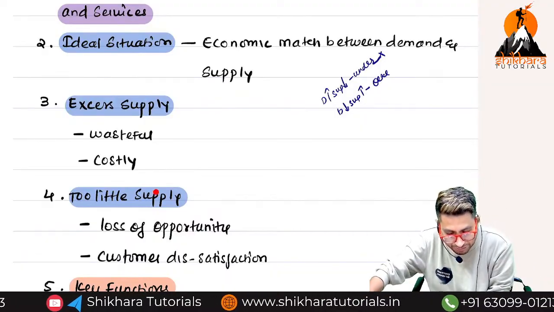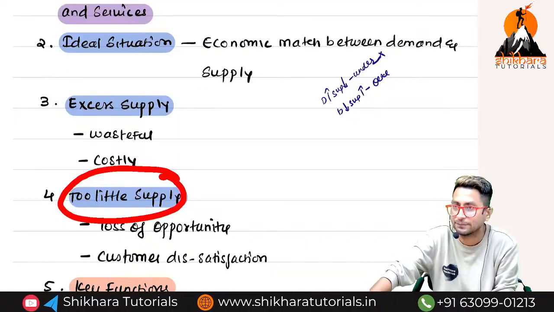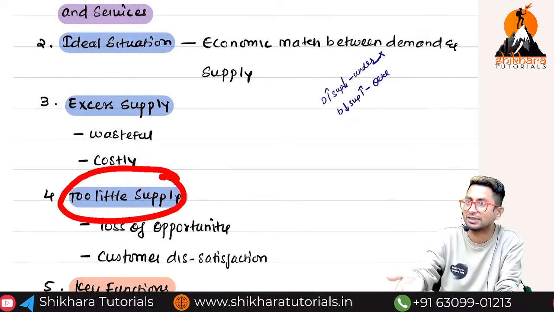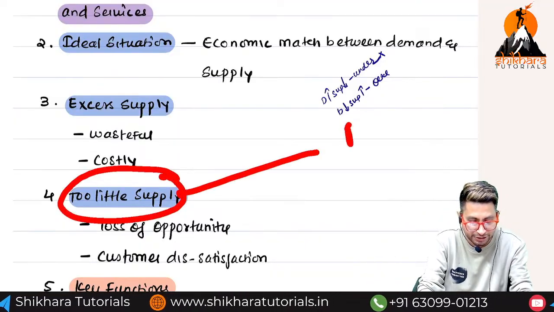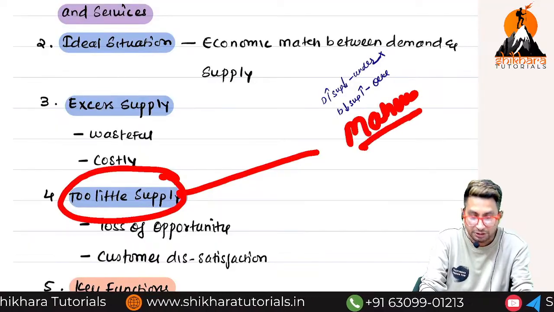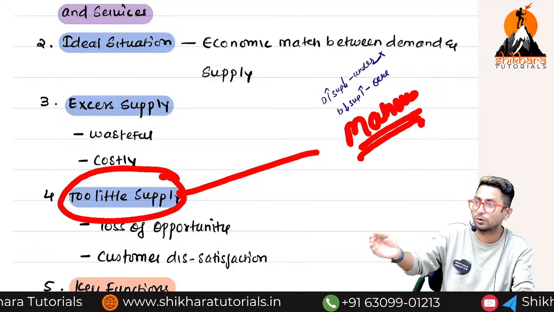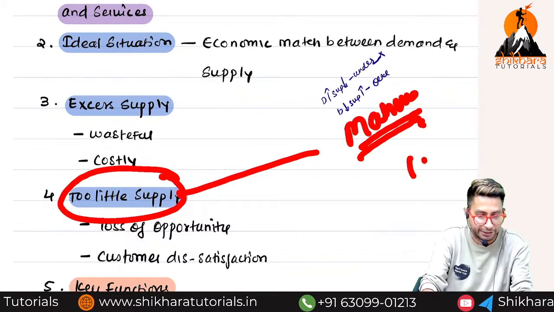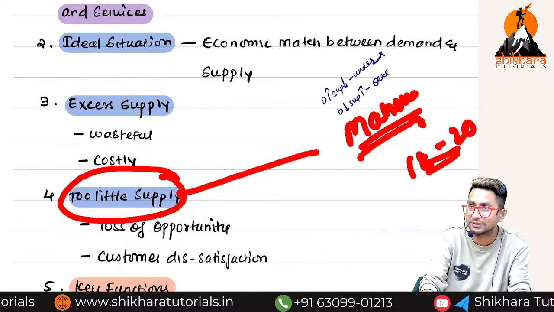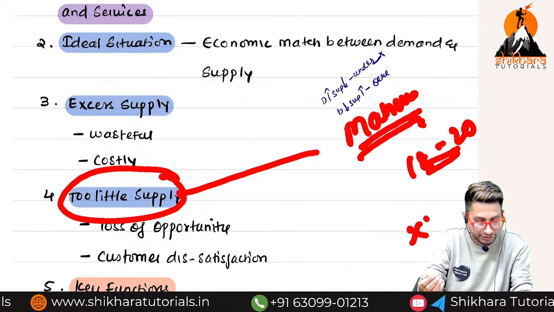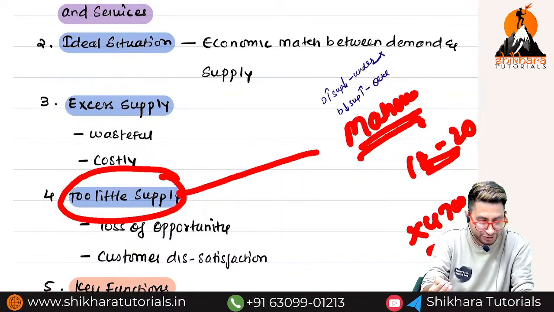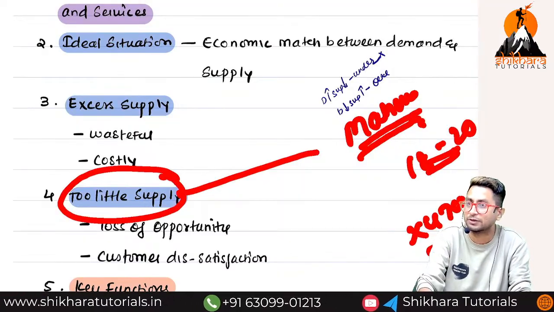In the same way, if I do too little supply, demand is already there in the market. This happens especially in the case of Mahindra vehicles. You go to any Mahindra showroom and say you want to buy that car, Thar. 18 to 20 months waiting period they will tell. And XUV 700, around 36 months waiting period, 3 years waiting period for a car.